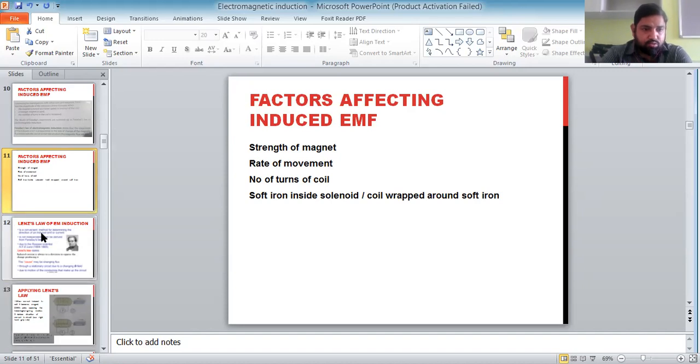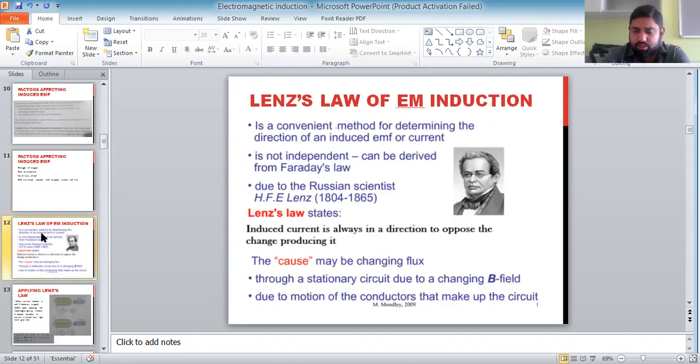Okay. Now, one more question. We saw the observation and we discussed that if we bring the magnet near the coil or if we move the coil near the magnet or both ways, EMF will be induced. But what will be the direction of induced EMF, hence the direction of current? For that, another law was given, Lenz's law. For that, you will first have to discuss the law of conservation of energy, which states that energy can neither be produced nor destroyed, but it can be converted from one form to another.